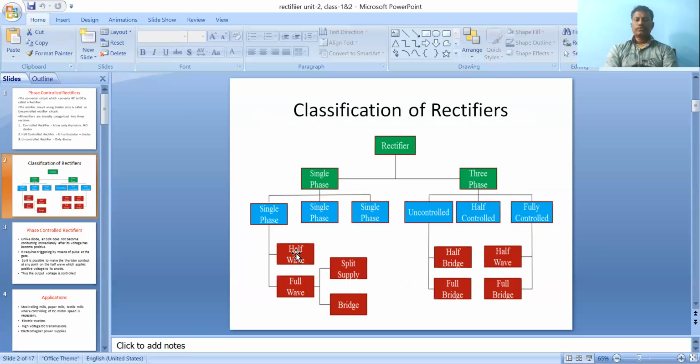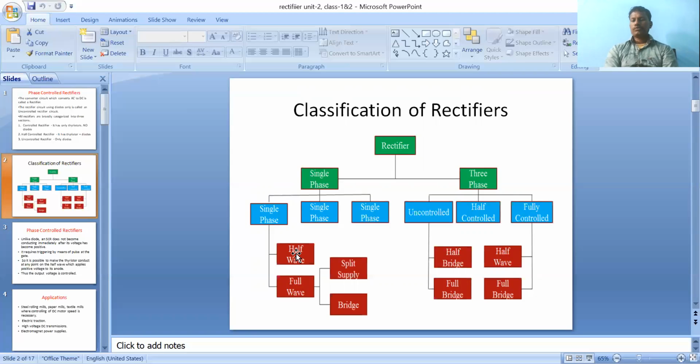Suppose we classify single phase full wave rectifier, it can again be classified into two configurations. One is bridge configuration, second is midpoint configuration. The bridge configuration consists of two limbs. Each limb has two thyristors or two switches. So overall, the full bridge rectifier has four switches, that is four thyristors or four SCRs. The single phase full wave midpoint configuration has only two switches, either SCRs, thyristors, or MOSFETs, whatever it is. That is the classification of single phase rectifier.